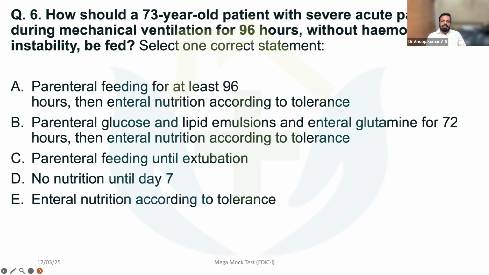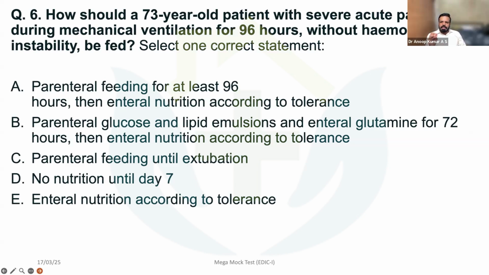So how should a 73-year-old patient with severe acute pancreatitis, during mechanical ventilation for 96 hours without hemodynamic instability, be fed? The options: parenteral feeding for at least 96 hours, then enteral nutrition according to tolerance.